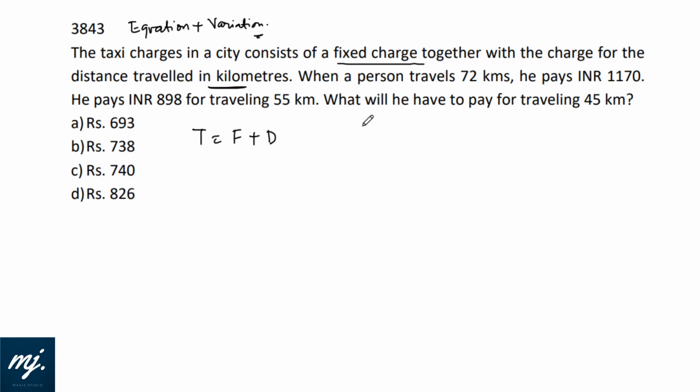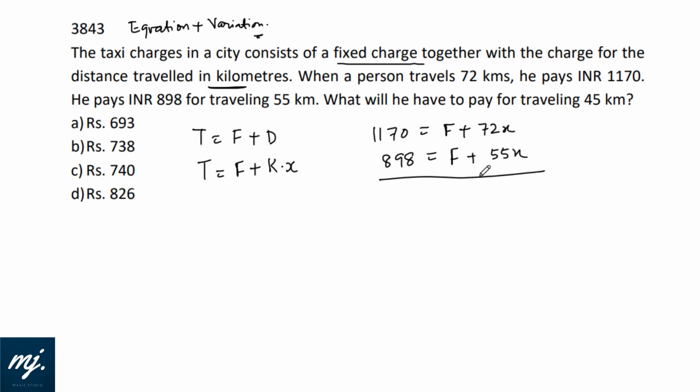When a person travels 72 kilometers, I can say total charge is F plus K into the rate per kilometer, let the rate per kilometer be X. If a person travels 72 kilometers, he pays 1170. That means 1170 equals F plus 72X. He pays 898 if he is traveling 55 kilometers. That would be F plus 55X.